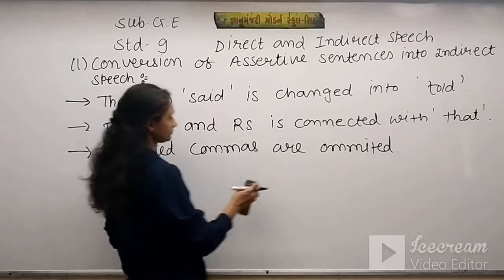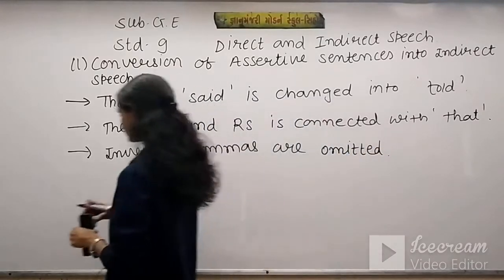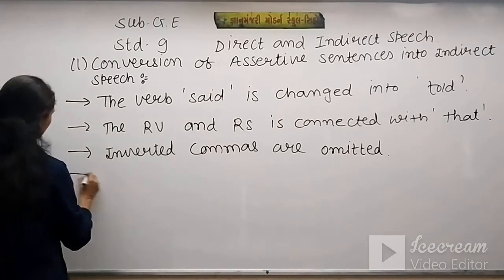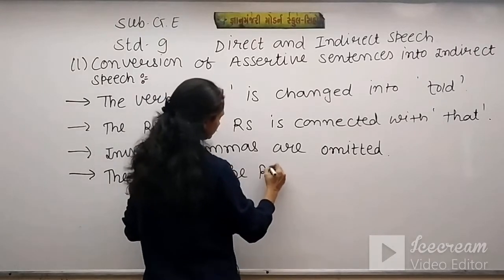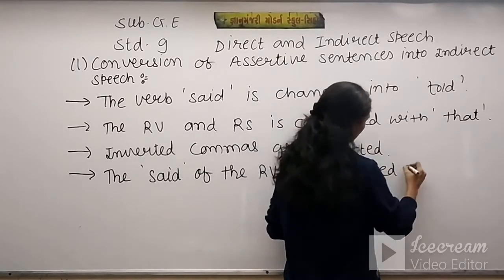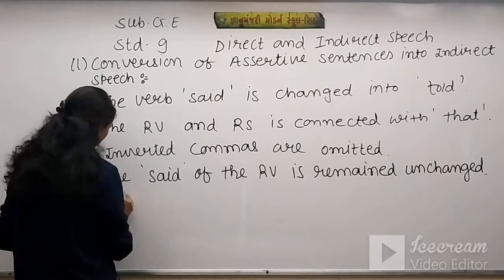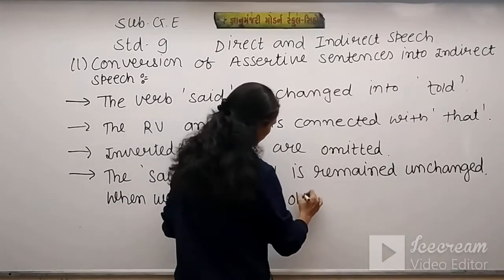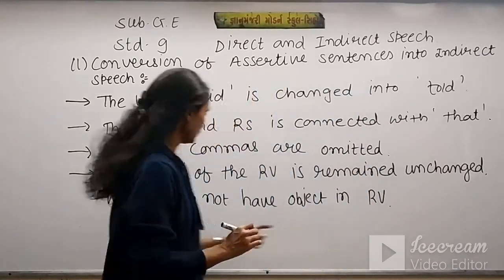Next, the tense of the RV remains unchanged when we do not have an object in the RV. These are the 4 rules we have, not 4, 5 actually.